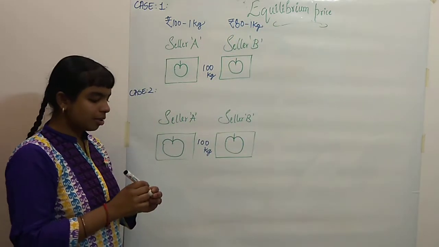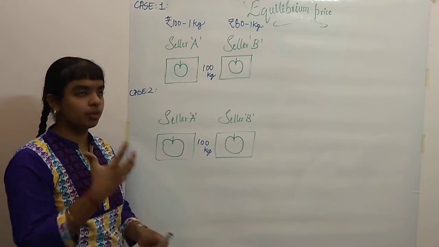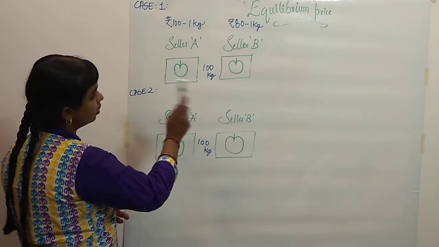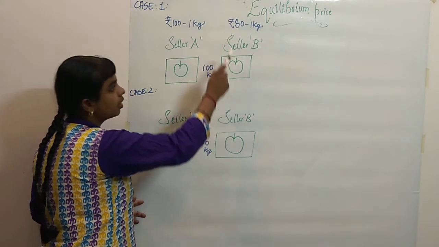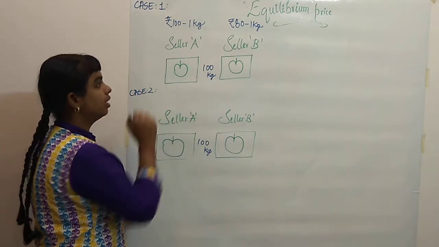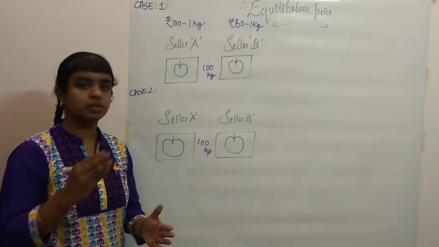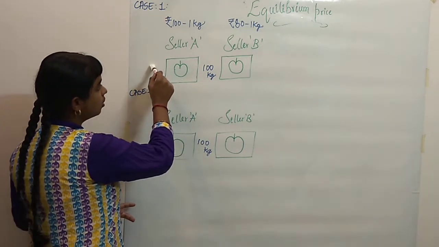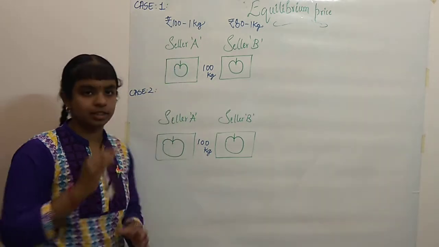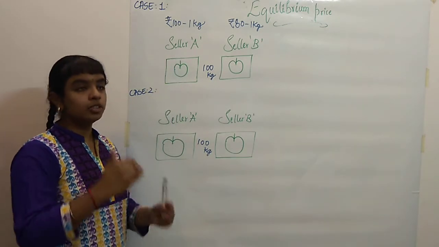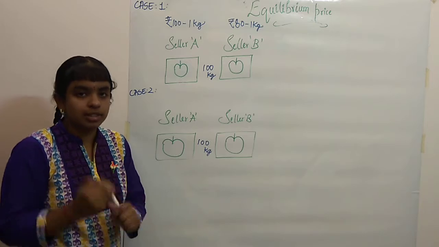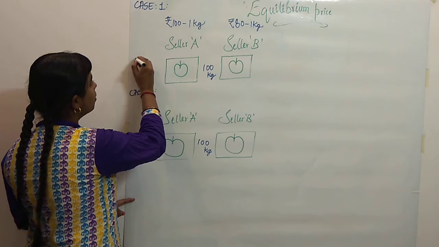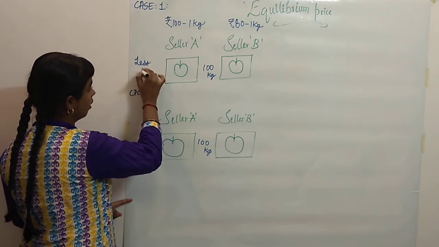Now, according to the mindset of the buyer, he will be wishing to buy the quality product at a lower price. If you compare the price of these two sellers, seller B is selling 1 kg of apple at a lower price than seller A. So the buyers will go to seller B and start buying the apples. Now what will happen to seller A? Very few customers will be buying the apple from him. So he has less demand, because fewer customers are coming to him since his price of the apple is more.